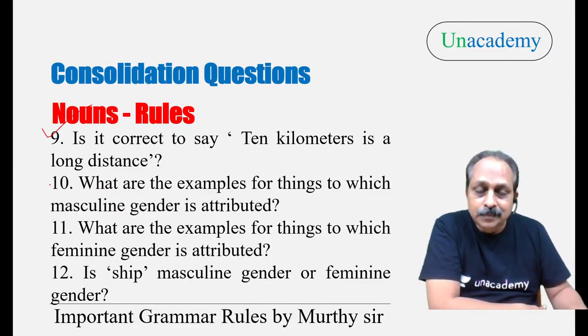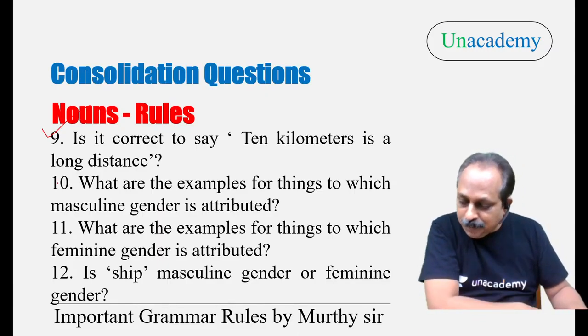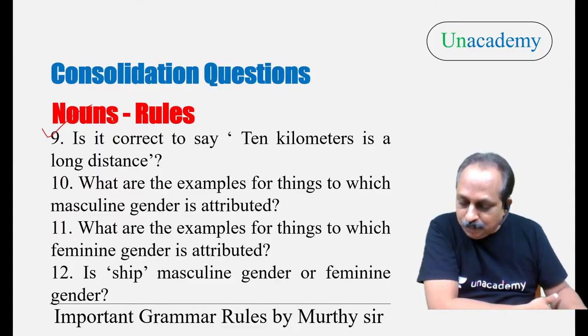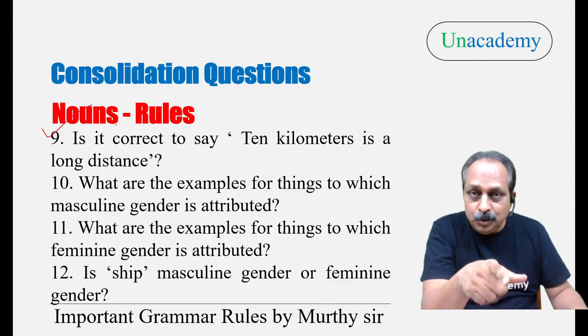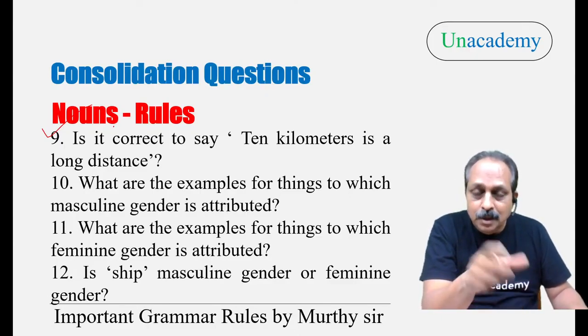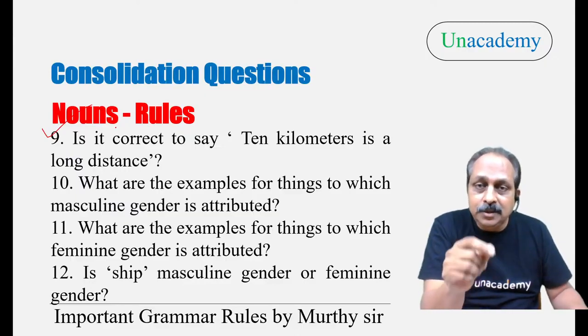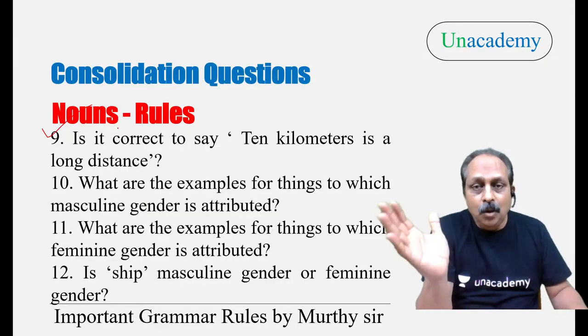Question number 10. What are the examples for things to which masculine gender is attributed? Is. 10 kilometers is. Who is this Babu? I think you are new to this, could be your first session. I will tell the rule. When you talk about distance, time, money, weight, though the noun is in the plural form, we should use a singular verb. 10 kilometers.